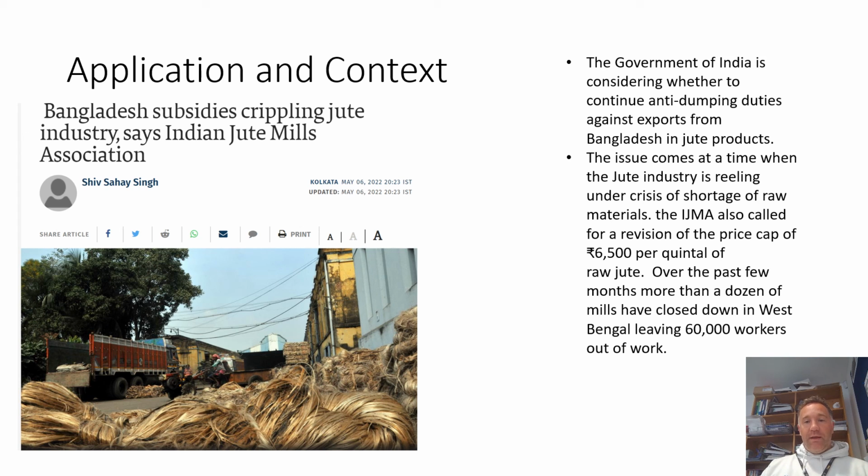Okay, so you can see that that's having a negative impact on employment within India in the Indian jute mills because they just can't compete at that price level. Okay, so it's a really good example there of a subsidy.